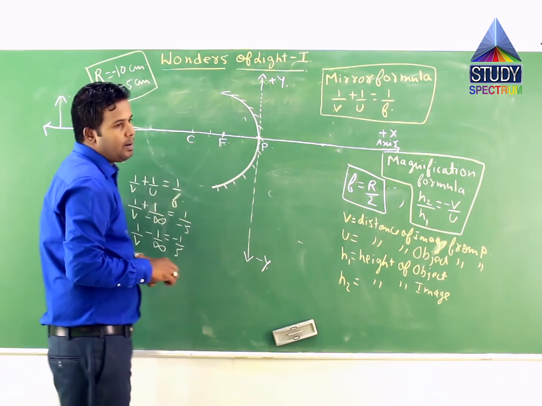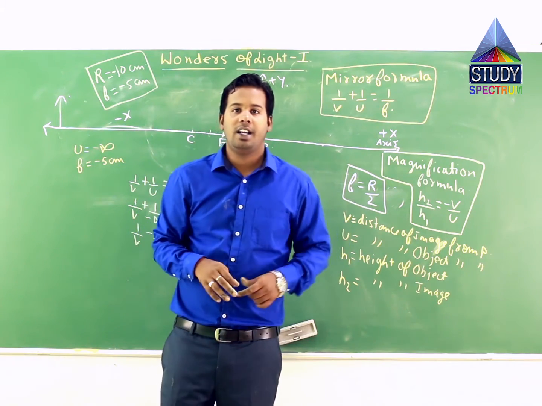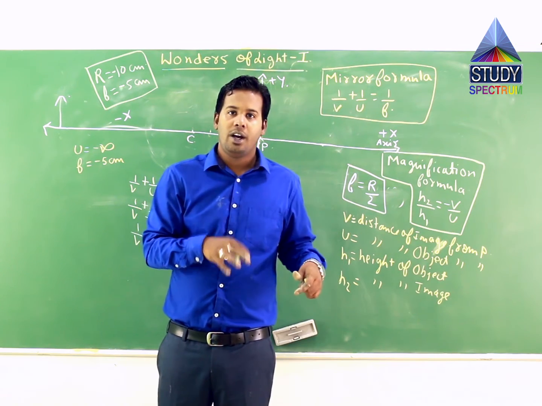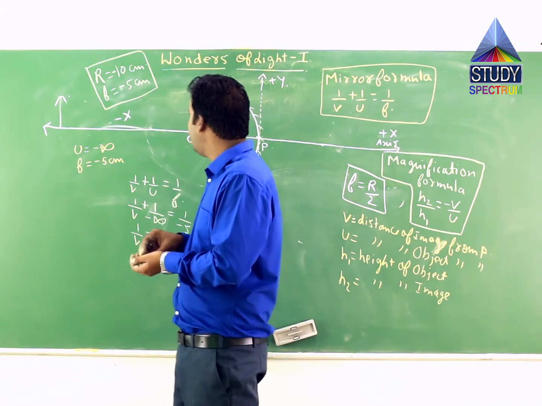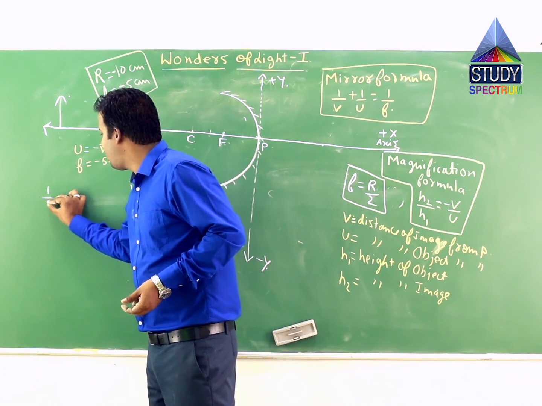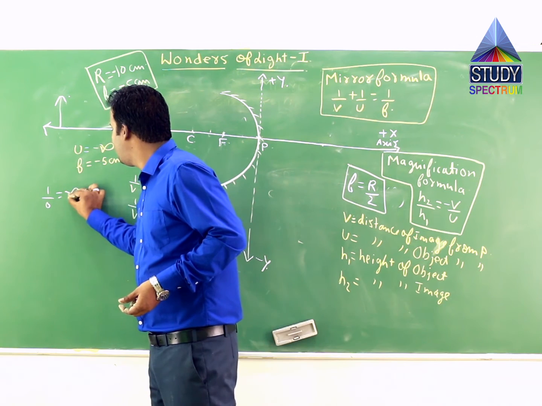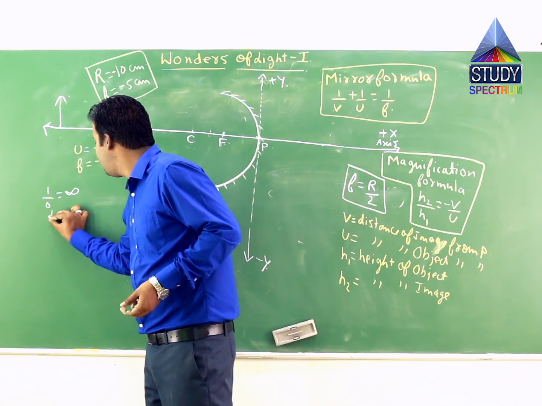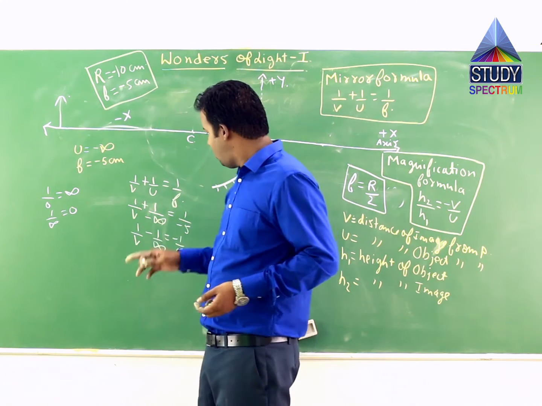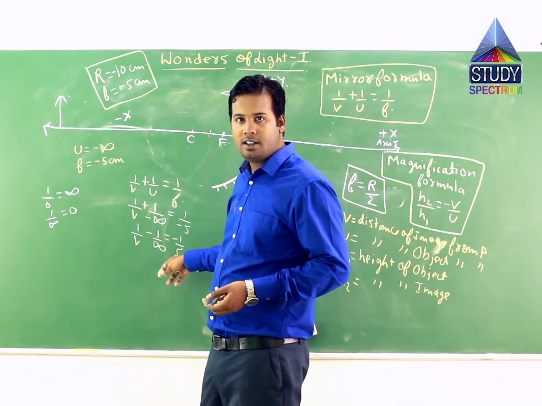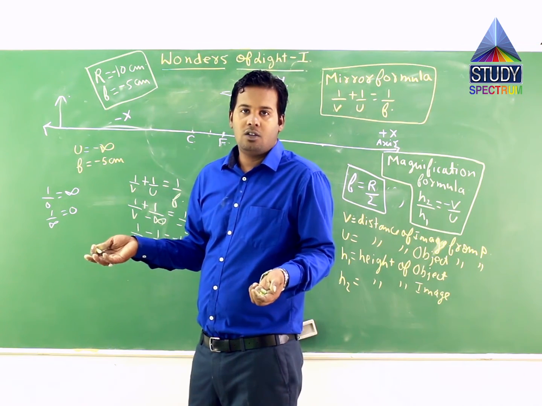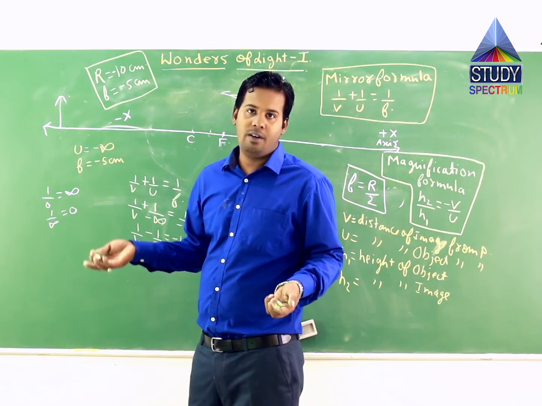Now friends, do remember, any number upon infinity is equal to 0. Any number upon 0 is infinity. Suppose you take 1, 1 upon 0 is infinity. It means 1 by infinity should be 0. So here in this equation also, 1 by infinity should be 0. Any number minus 0 is the number itself, so 1 by v minus 0 is 1 by v itself.